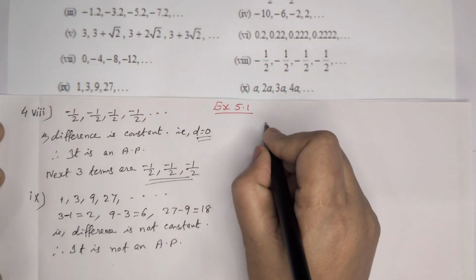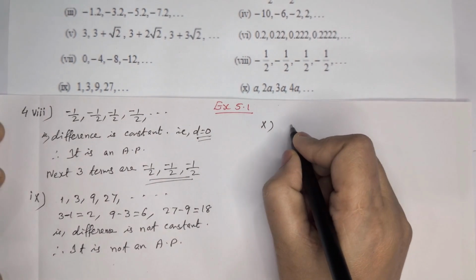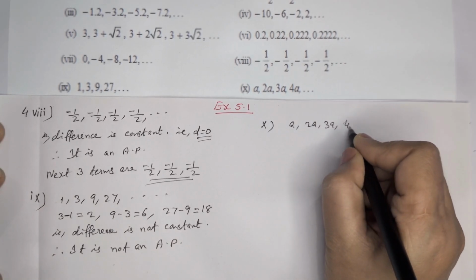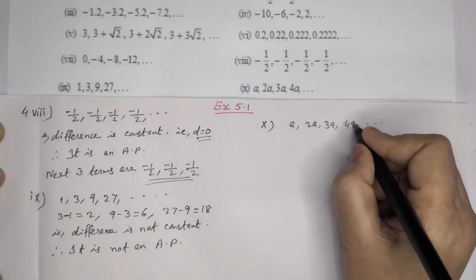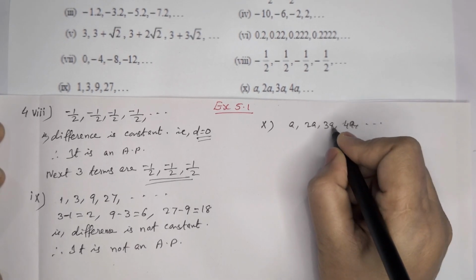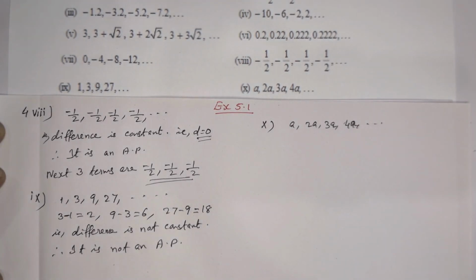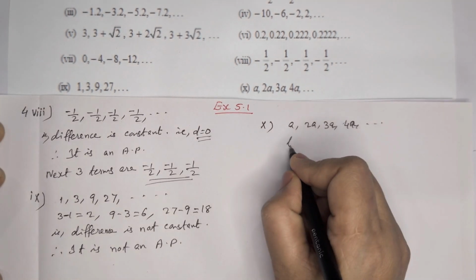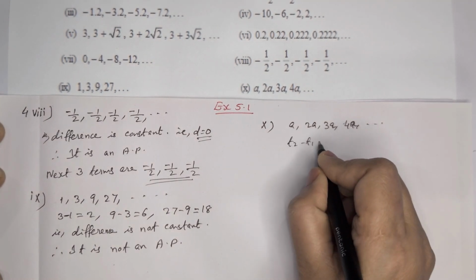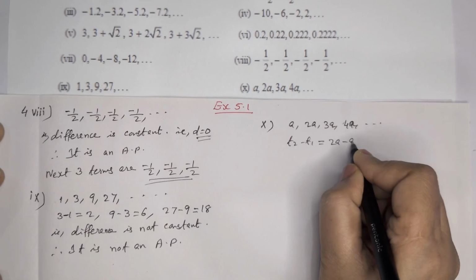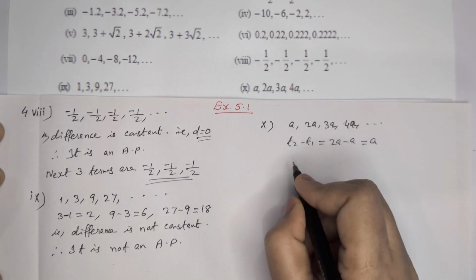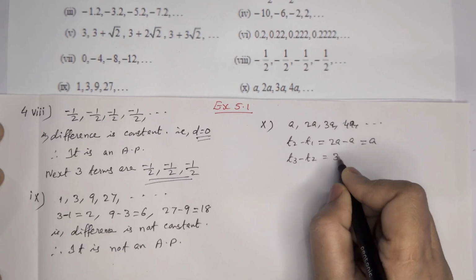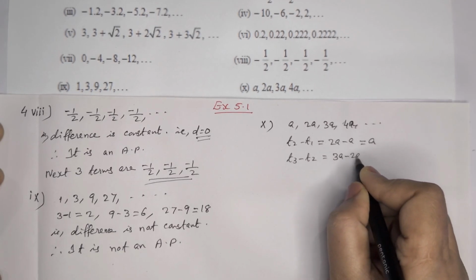Now 10th one. A, 2A, 3A, 4A, etc. Here second term T2 minus T1, that means 2A minus A. T3 minus T2, 3A minus 2A.